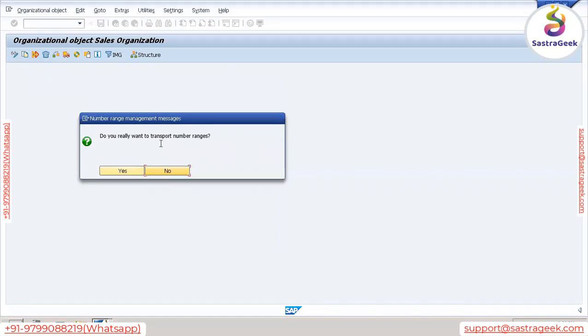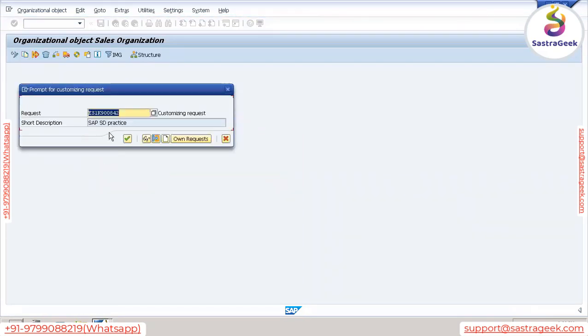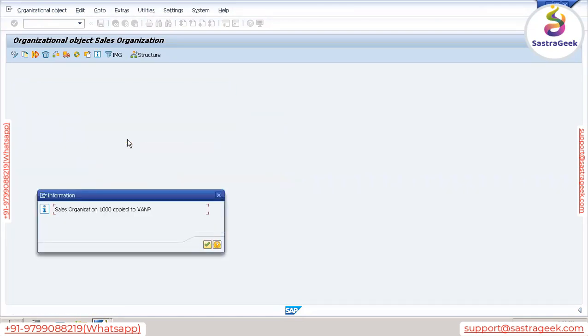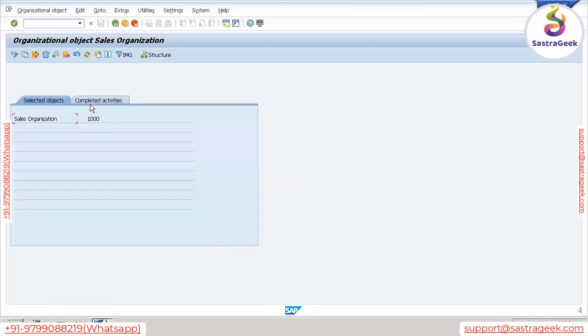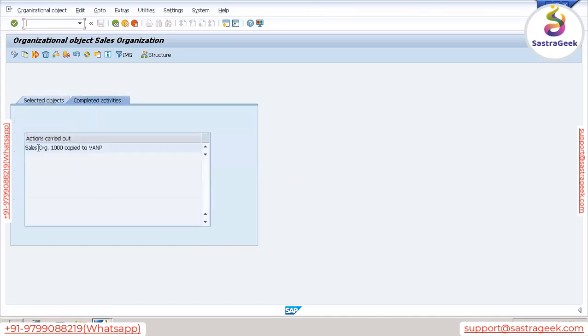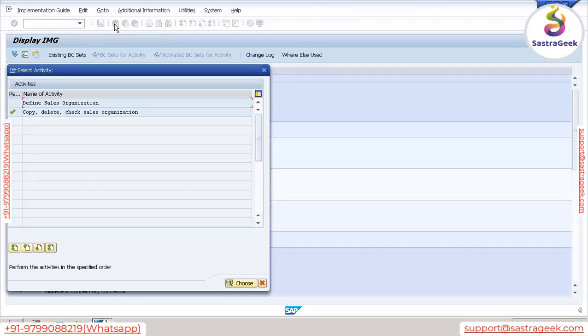Do you really want to transport number ranges? Yesterday we understood we need to say no, we do not want to copy. And then here everything gets copied. Let's save this into this TR. So its information says sales organization 1000 copied to VANP. Under completed activities also, you can see sales organization 1000 copied to VANP. It means that data has been copied. Now 1000 sales organization has been copied to VANP.